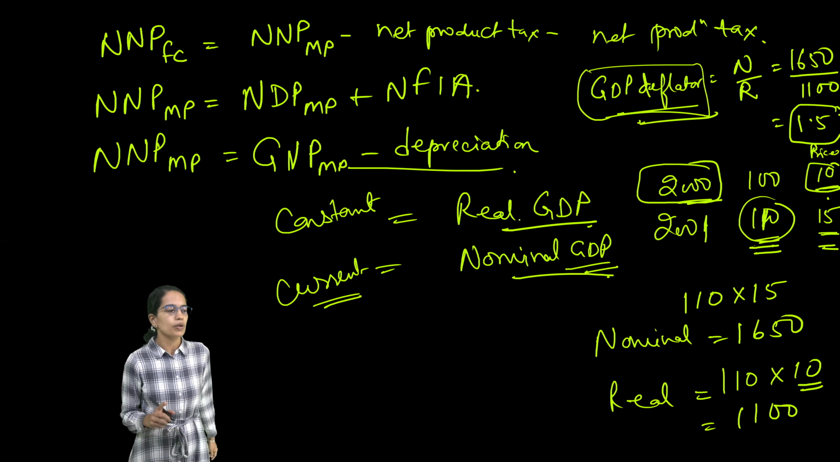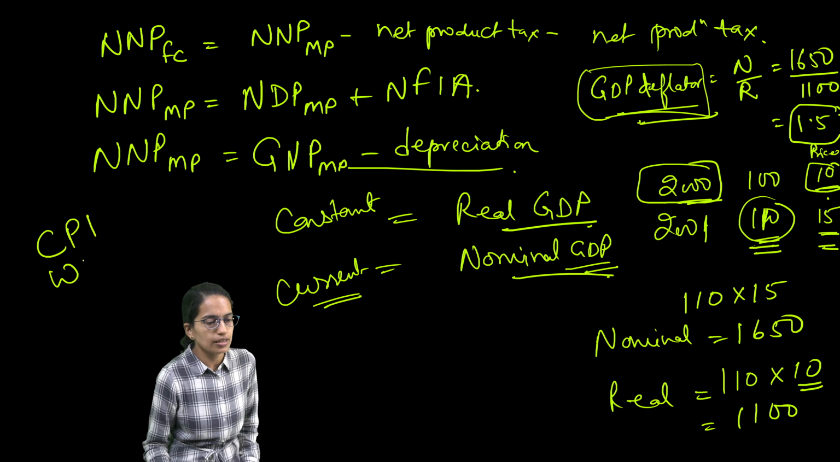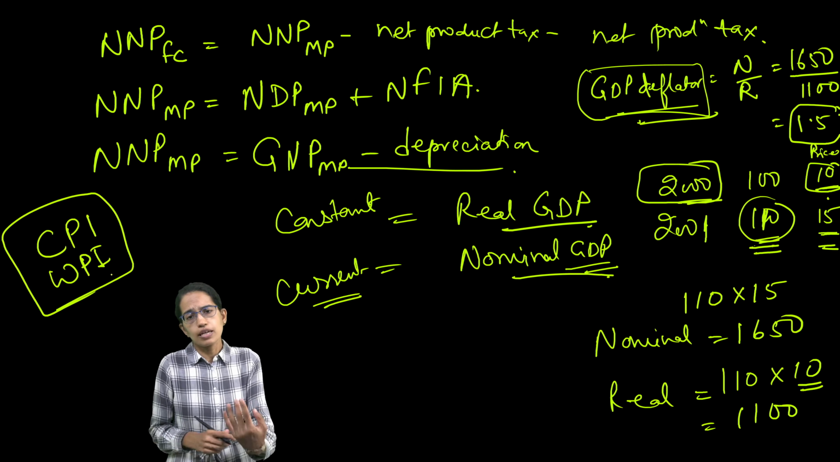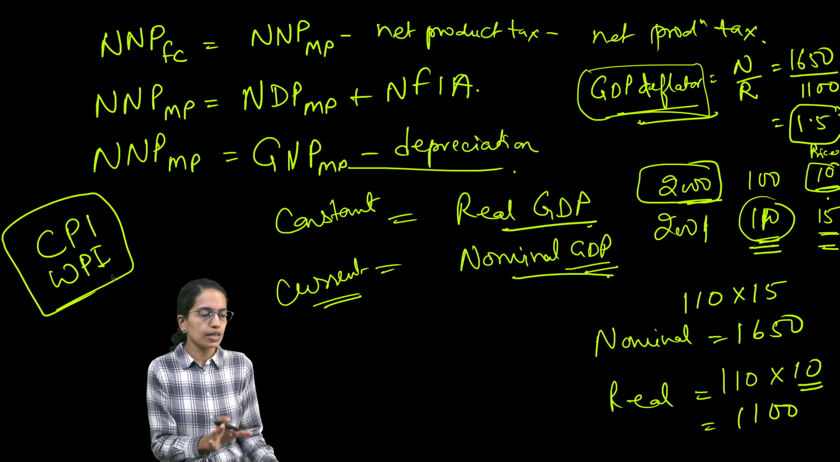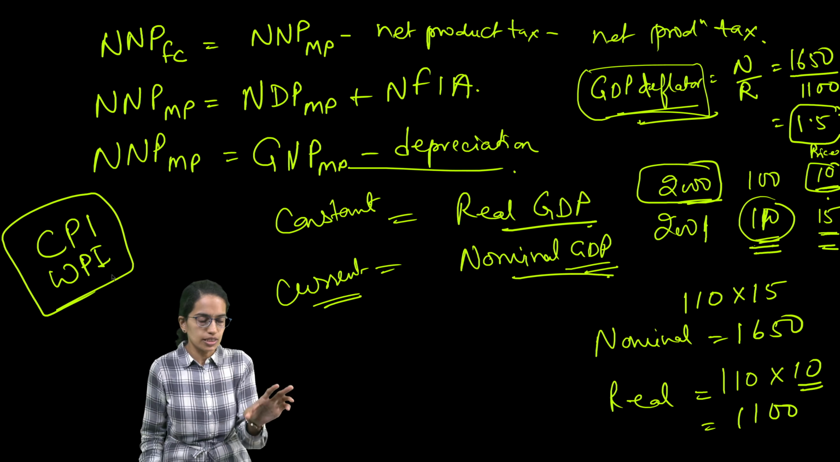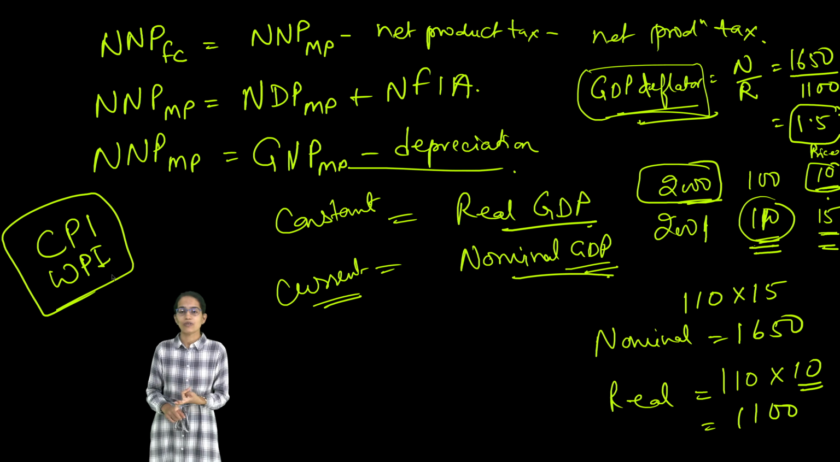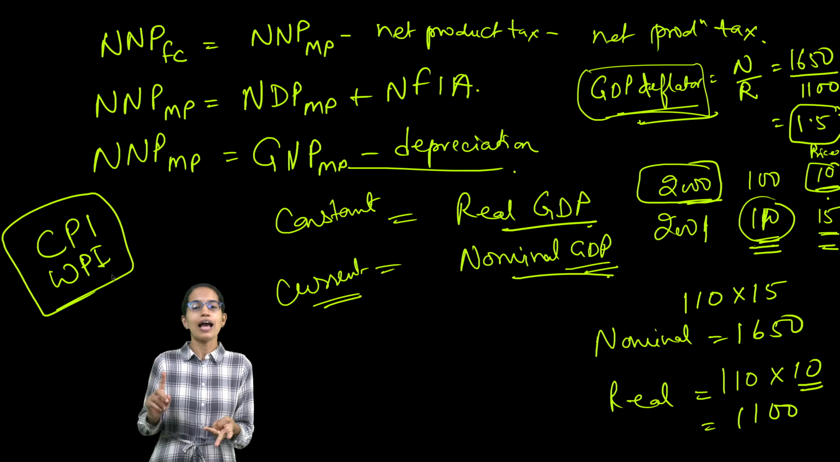Besides this, there are two important indicators. Those are the consumer price index and the wholesale price index. And then we would talk about three important factors that affect GDP and welfare. So that would be the basis for this lecture. But so far what we have understood is the three methods of income calculation: product method or value added method, expenditure method, and income method.